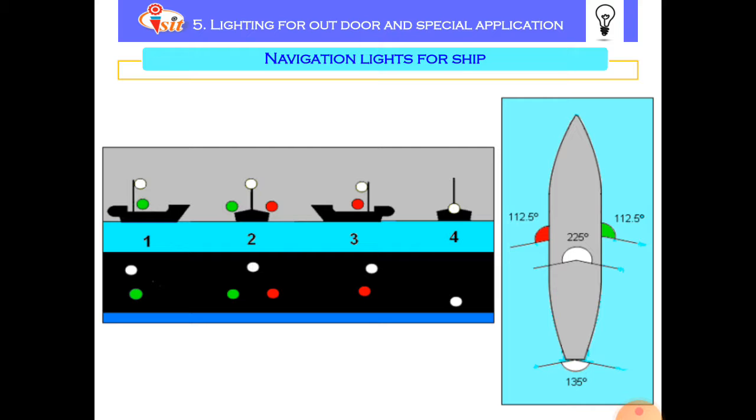If we look at picture number 3 and see colored lamps, that is red and white, then it is confirmed that the boat is moving towards the left. If we see a white light at the bottom, then it is confirmed that the boat is moving away from us. So these are the configurations which are used to navigate ships in the seashore.